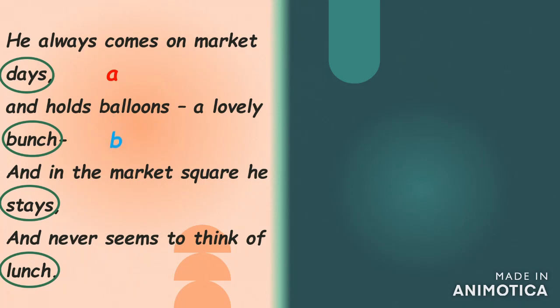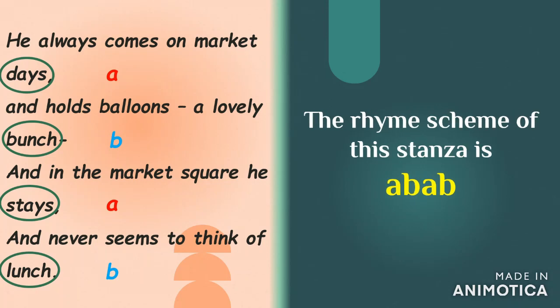The third line has got the word stays. Stays rhymes with days. So it also gets the same name, that is A. Last line has got the word lunch. Lunch rhymes with bunch. They belong to the same family and hence it gets the same name, that is B. So we can say that the rhyme scheme of this stanza is A, B, A, B.